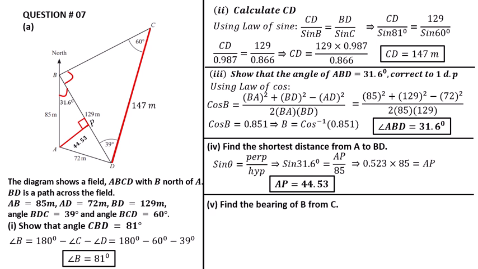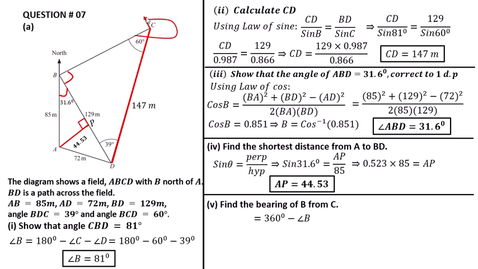Part 5. Find the bearing angle from B to C. Here is B. We have to find the bearing angle like this. The bearing angle must be equal to 360 minus angle B. The angle B is here, the total angle. We draw the bearing angle, this one.